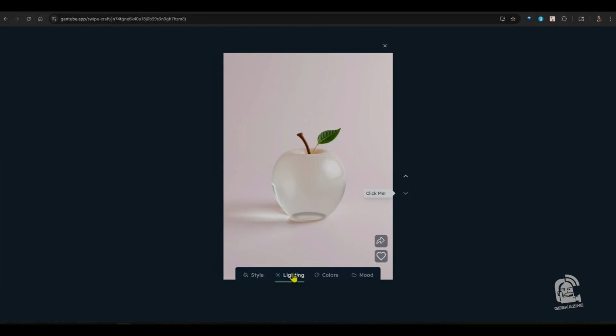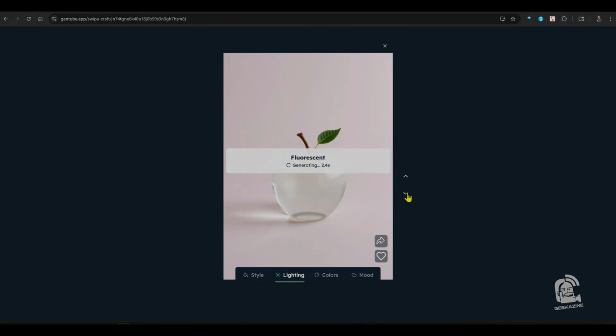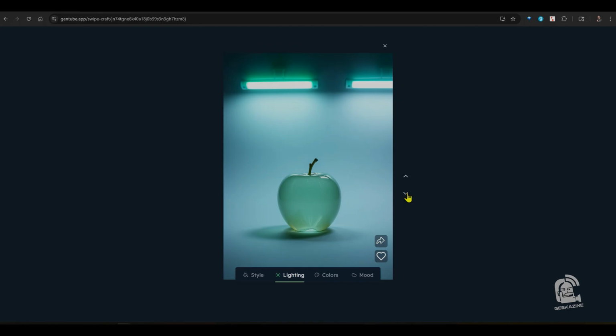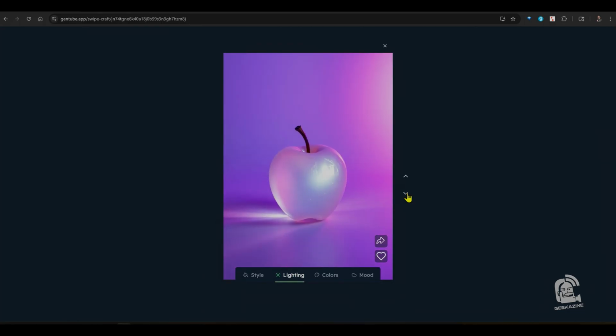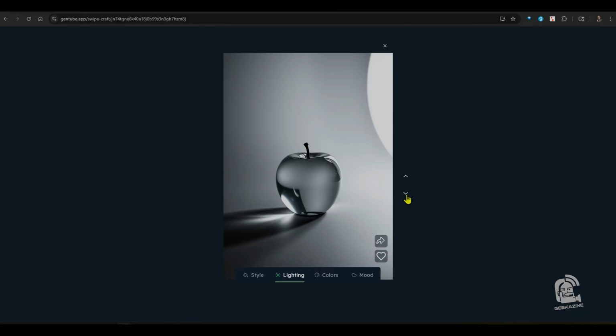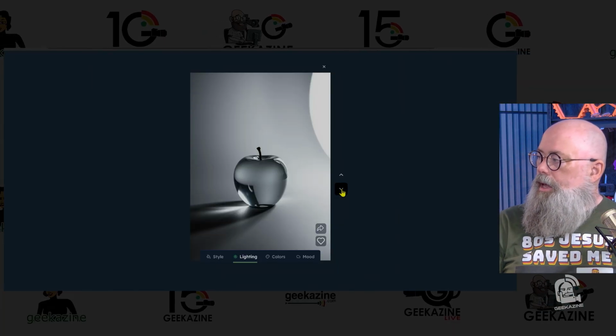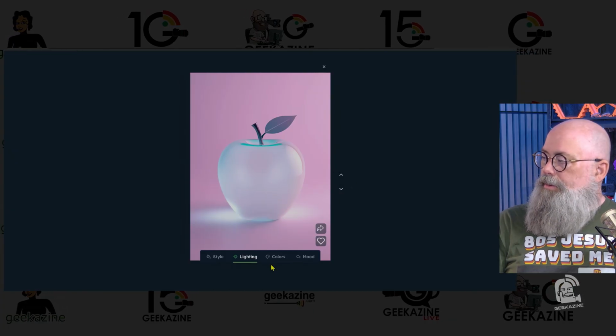We can change the lighting a little bit. So this is a fluorescent lighting. So it's generating it from this image. There we go. Then we have more of a neon lighting. And then we have, this looks more like a noir type lighting. And much more.